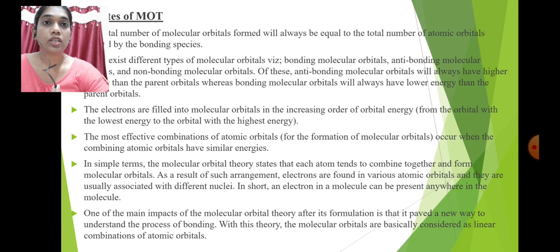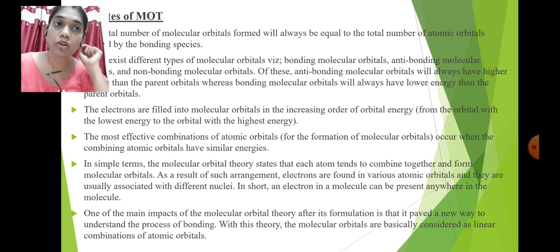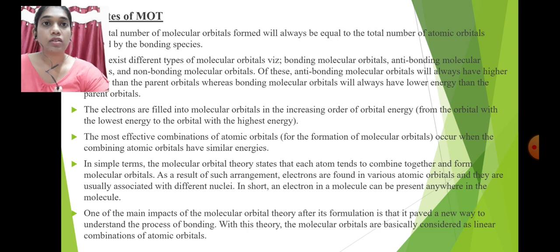Here are some postulates of molecular orbital theory. First, the total number of molecular orbitals formed will always be equal to the total number of atomic orbitals combined. This means when two atomic orbitals combine, they form two molecular orbitals.